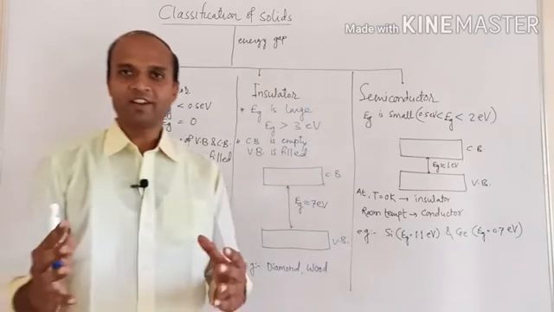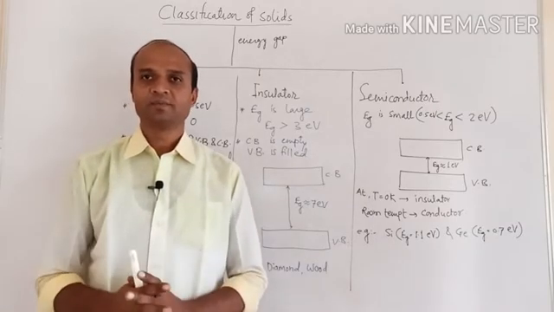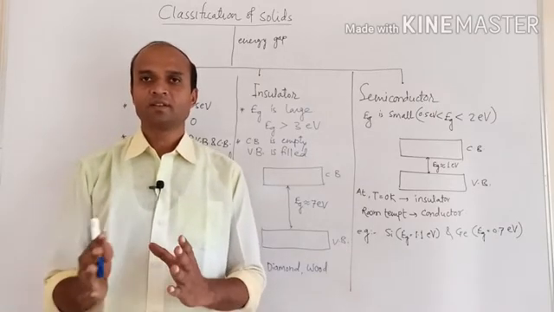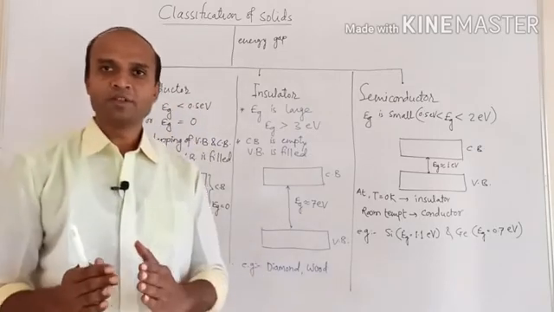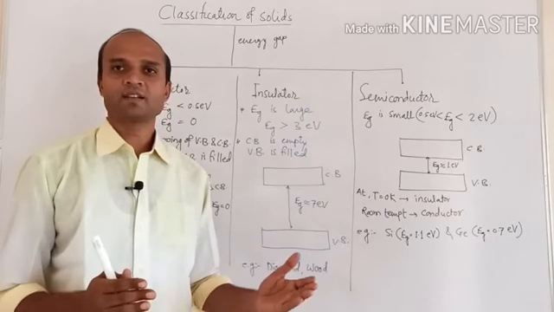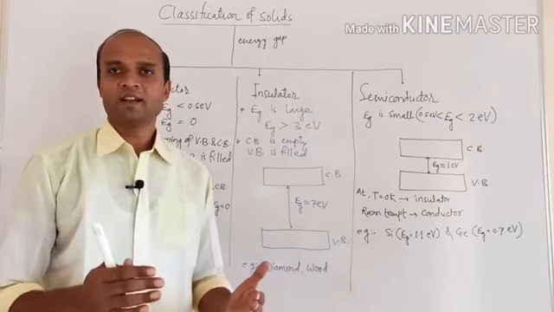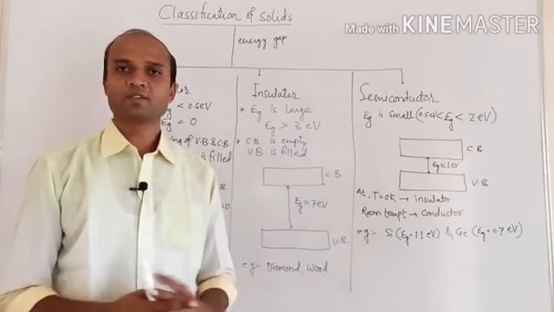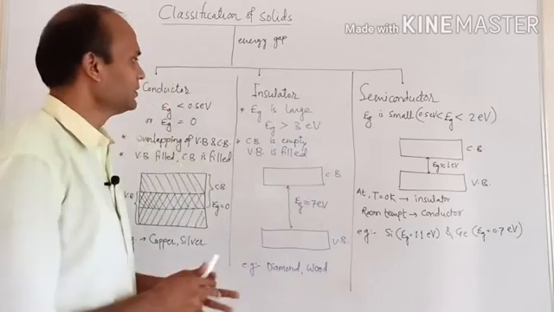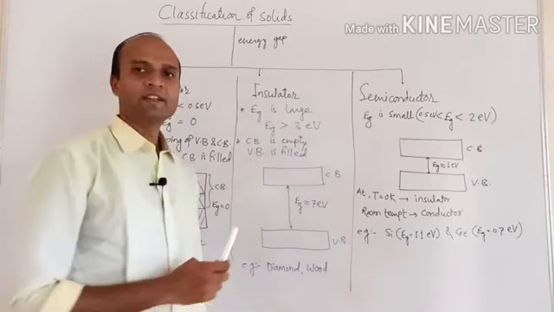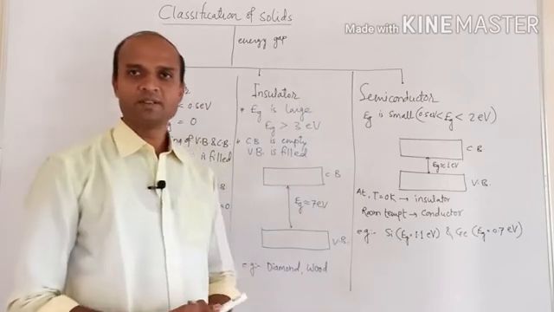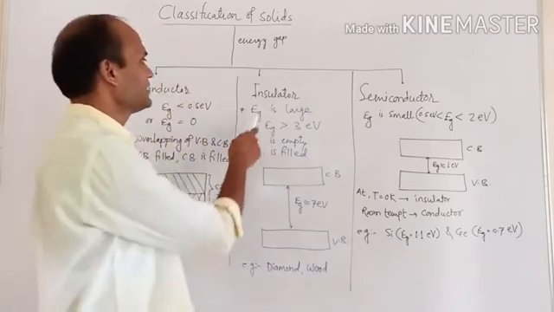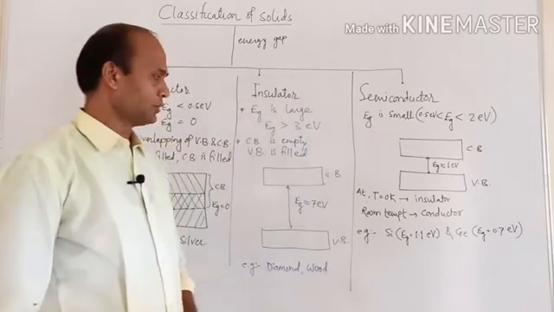There is not an exact distinction or differentiation that above this value materials are insulators and below this one they are semiconductors. Not exactly. So approximately we can say that if the energy gap is more than 3 electron volt, meaning it is large, then such solids are called insulators.